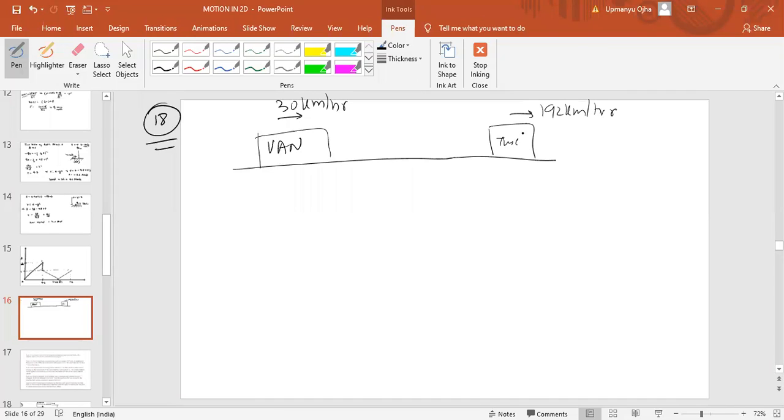Okay, thief. Fine. If the muzzle speed of the bullet is 150 meter per second, will the bullet hit the thief car? Okay. So first of all, the speed of the van is how much? 30 kilometer per hour. First convert into meter per second. So how will you convert? 30 into 5 by 18. So it will come as how much? 150 by 18.